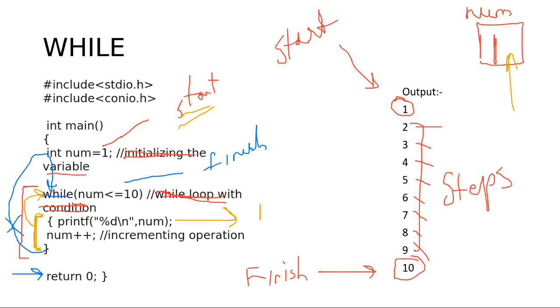So now what I am doing here means increase the value of num by 1. So this is my step. Why is this step required? Can anyone tell me what will happen if I don't use this step?